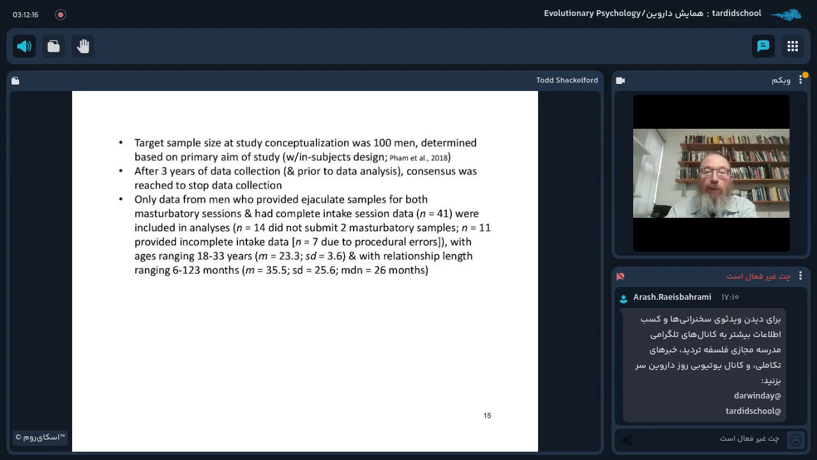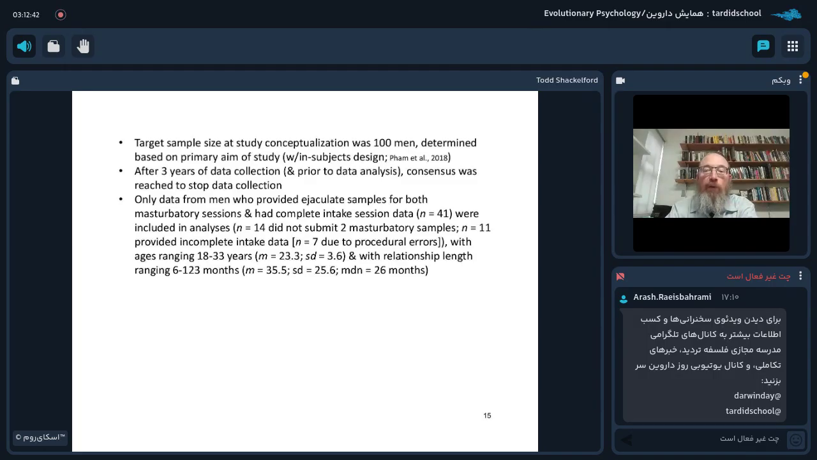Now, the target sample size when we conceptualized this study was 100 men, and this was determined based on the primary aim of our study, which was a within-subjects experimental design. I will say that after 3 years of data collection and prior to data analysis, a consensus among the researchers was reached to stop data collection. We sort of needed to get on with it.